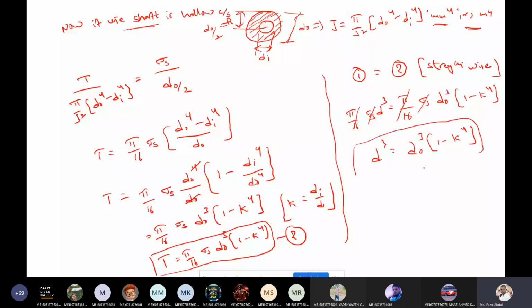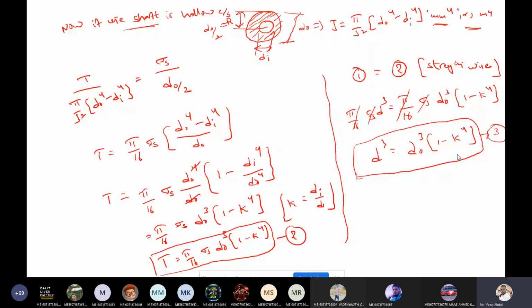This is the relation used while comparing strength wise, to find which one has the larger, higher strength. At this situation, we compare which diameter is larger and which has less cross sectional area. That is what we compare with this equation, the diameters, in the third equation.